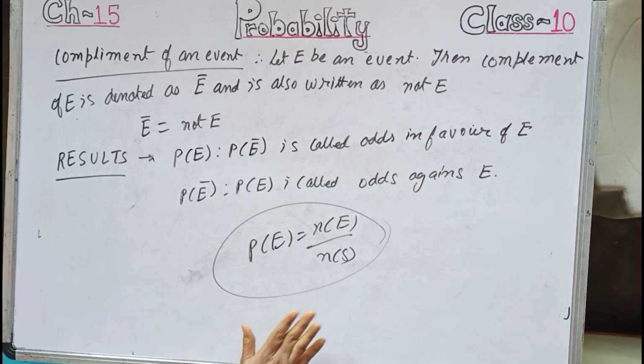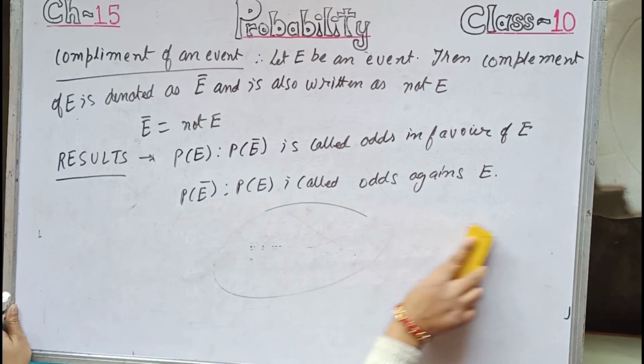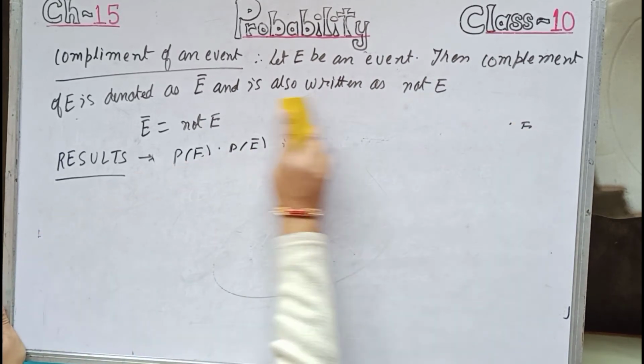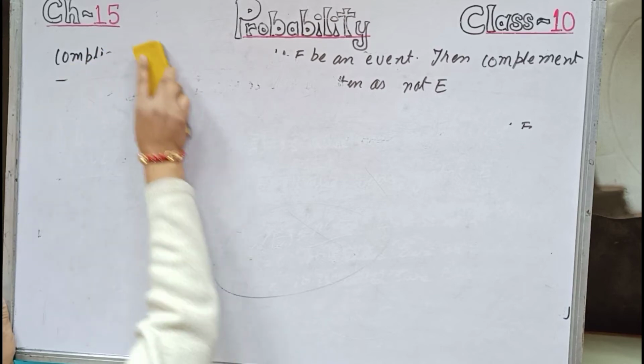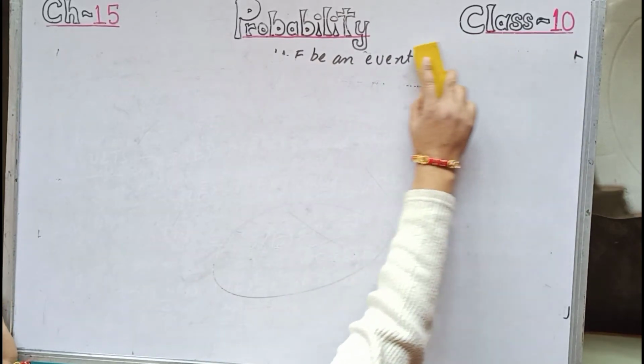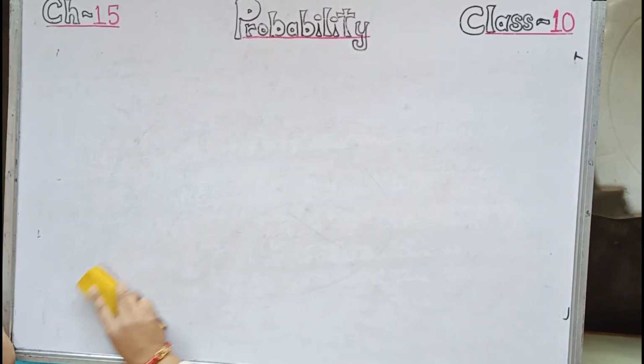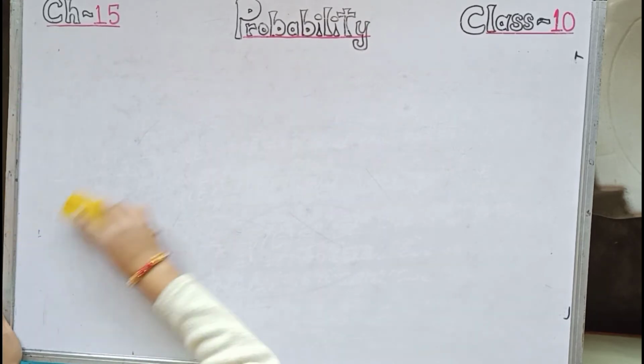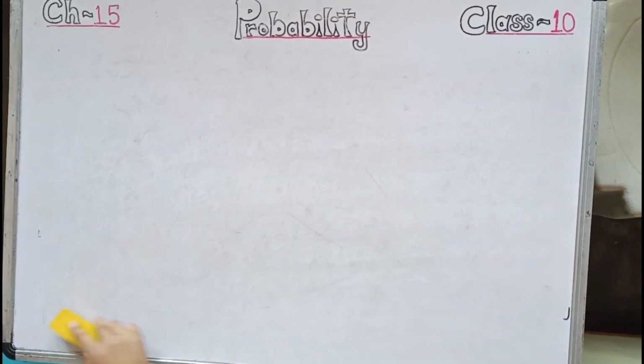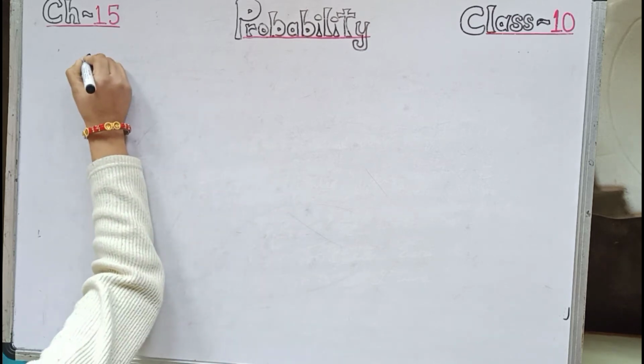But I think before doing the sums, let me explain the concept of cards as well. Cards, some of you might be playing, some of you might be knowing the rules as well. But right now, in spite of telling how to play a card, I will be telling only the format of the cards. So, cards.